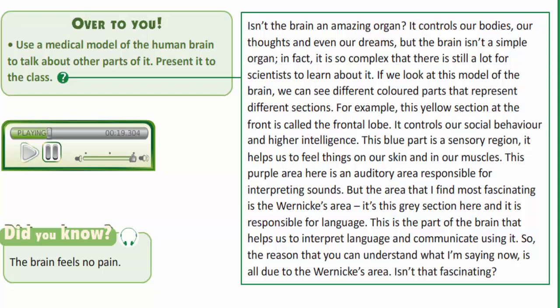If we look at this model of the brain, we can see different colored parts that represent different sections. For example, this yellow section at the front is called the frontal lobe. It controls our social behavior and higher intelligence. This blue part is a sensory region. It helps us to feel things on our skin and in our muscles. This purple area here is an auditory area responsible for interpreting sounds.